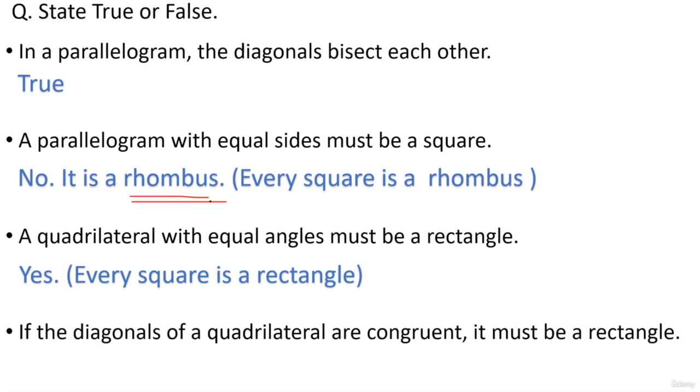Next question: if the diagonals of a quadrilateral are congruent, it must be a rectangle. True? No, it can also be an isosceles trapezium. A little while ago we proved that also, using the side angle side test. The two congruent triangles, the diagonals will be basically equal. So it can be an isosceles trapezium. So it's a false statement.